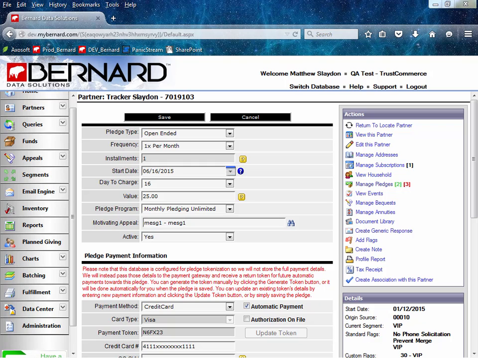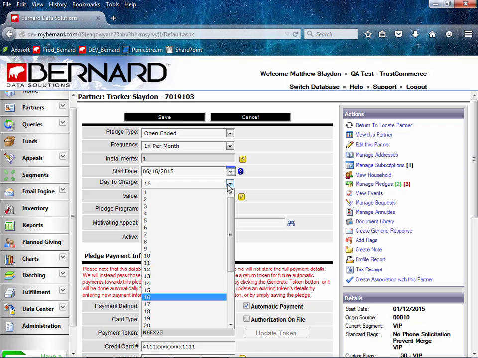In the final change to pledges, Bernard has added a field in pledges to make it more intuitive for users to change the day of the month a pledge is processed. This new field is called Day to Charge, and it will be the exact day that a recurring pledge payment is processed.